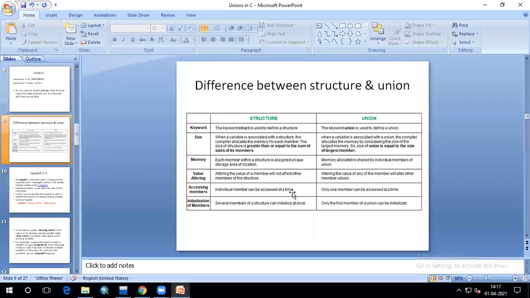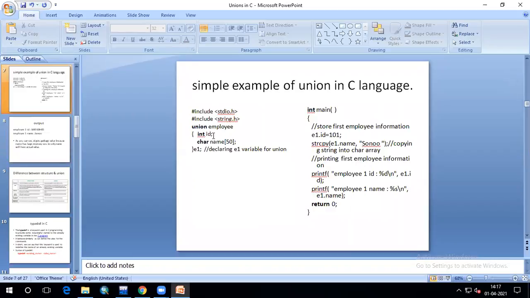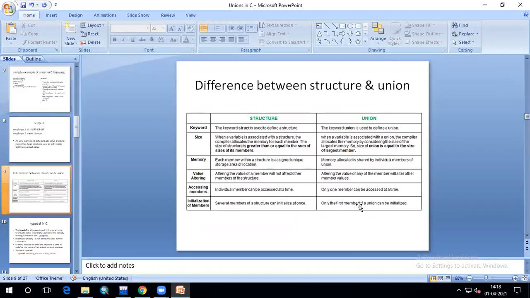After that, in a structure individual members can be accessed at a time, but in the union, you can access only one member at a time. And then initialization of members: several members of a structure can be initialized at once. That means you can initialize integer i equal to 1 and character name, and like that, all the structure members can be initialized. But in the union, you can initialize only the first member of the union.